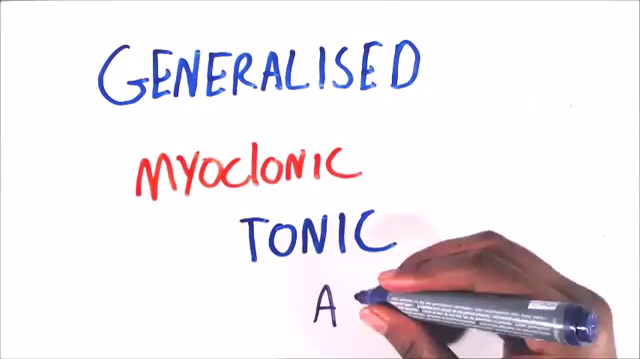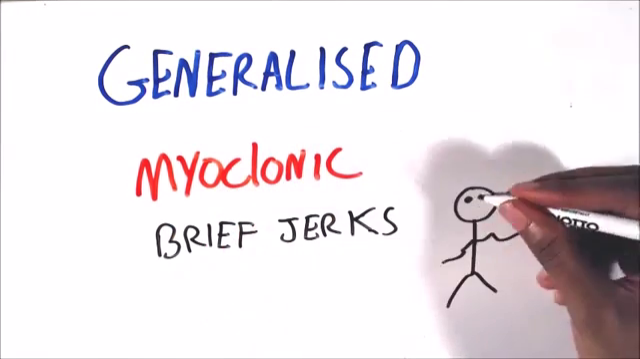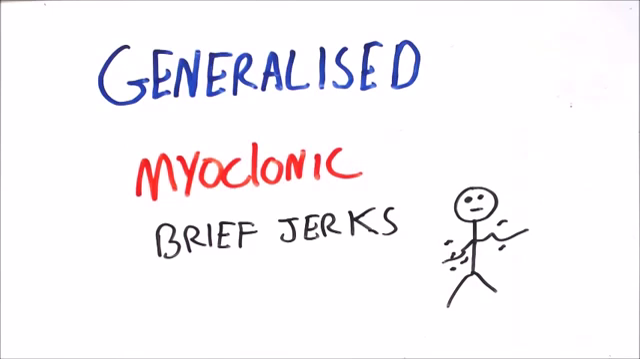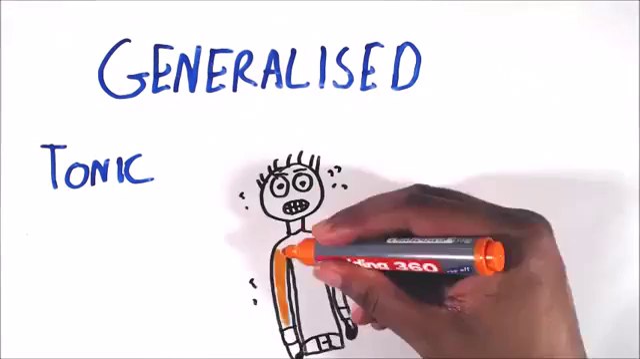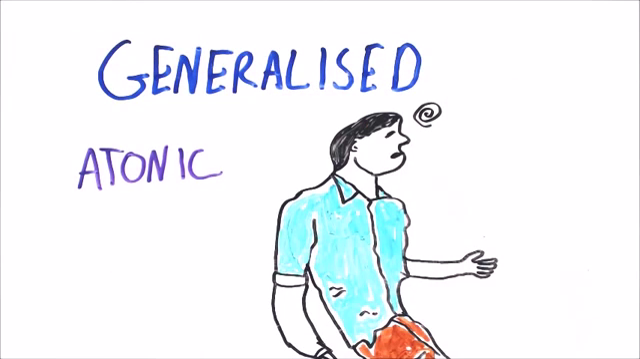The second group are myoclonic, tonic and atonic seizures. Myoclonic seizures are brief jerks of muscles which lead to involuntary spasms or twitching. With tonic seizures, the patient's muscles stiffen and do not jerk. Atonic seizures are the opposite of tonic in that the patient's muscles go limp, causing them to collapse to the floor.